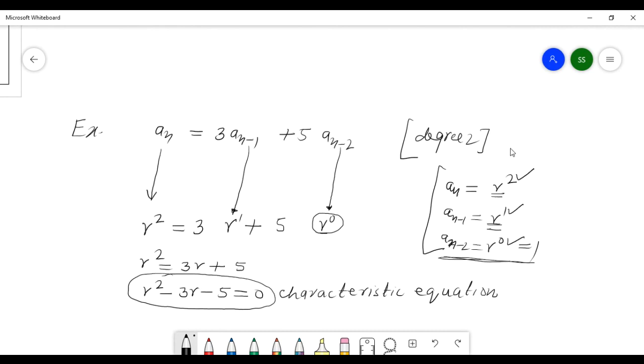When you put r after replacing, after substitution, this is called the characteristic equation in r. The problem here, now you know how to write the characteristic equation.